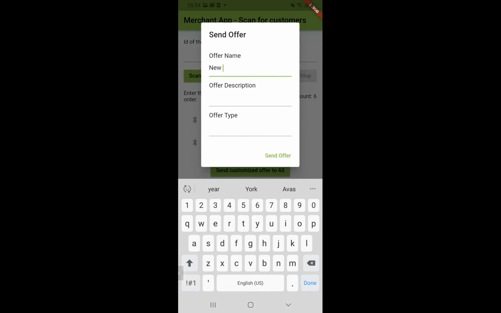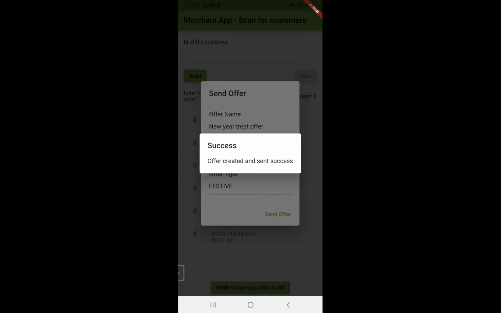So suppose I have, again, a New Year sale coming up. So I give a New Year treat offer, and description is 50% flat off. The offer type is festive. New Year is a festival, right? So we send this particular offer, an offer created and send success.